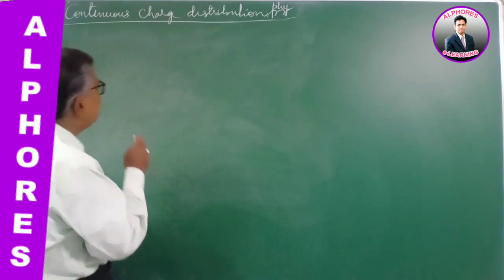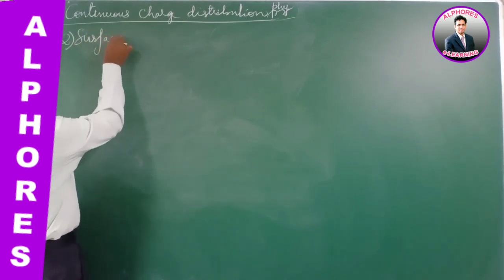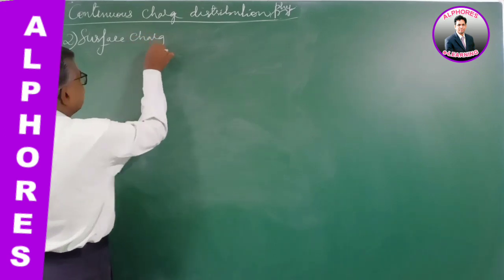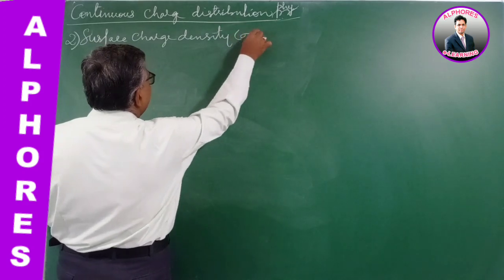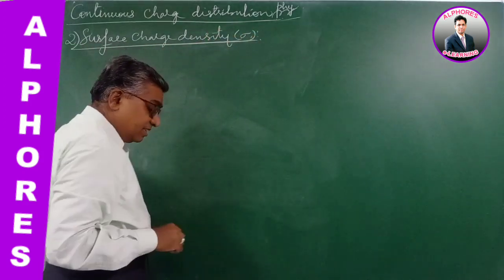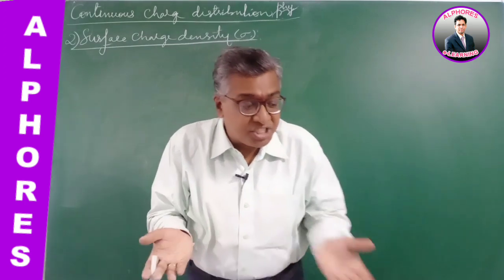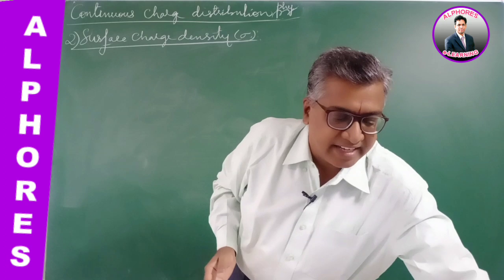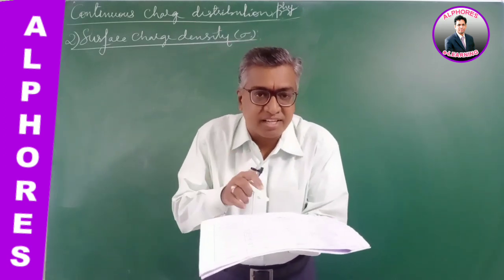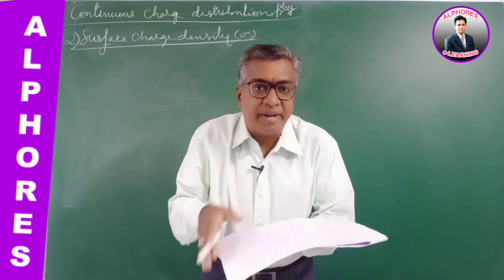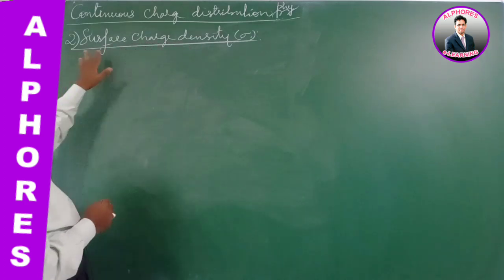This is defined by the term surface charge density, sigma. For example, I am giving charge to a plane sheet, a sheet like this. When I give charge, the charge is distributed over a plane, on a surface.